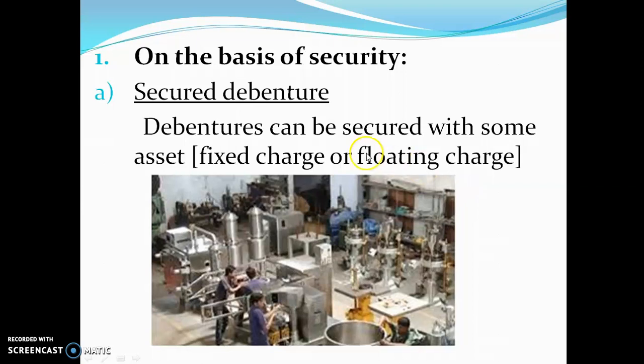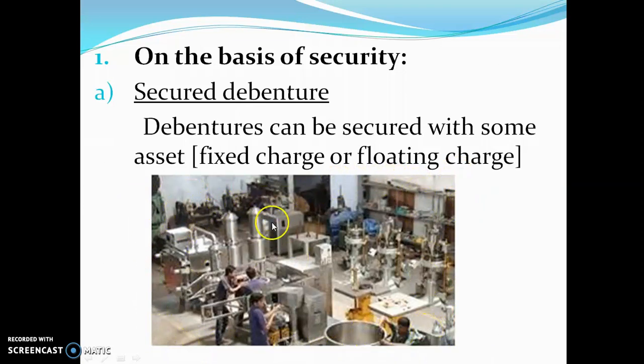As the name suggests, my dear children, on the basis of security. Security means some charge is given to the debenture holder. So, on the basis of security, you find here secured debenture. See here on the screen you are able to see the machinery of a company where production is going on.